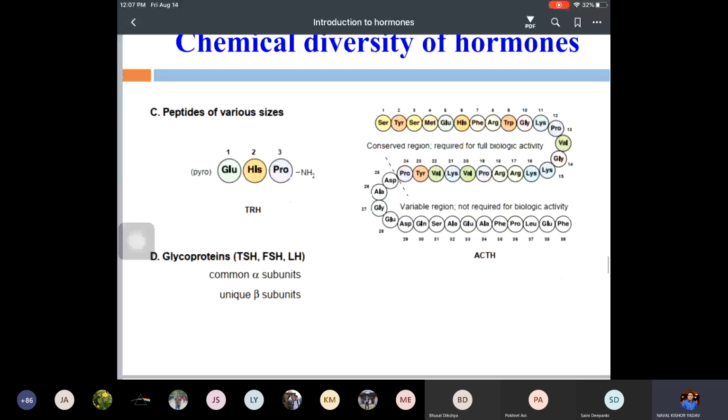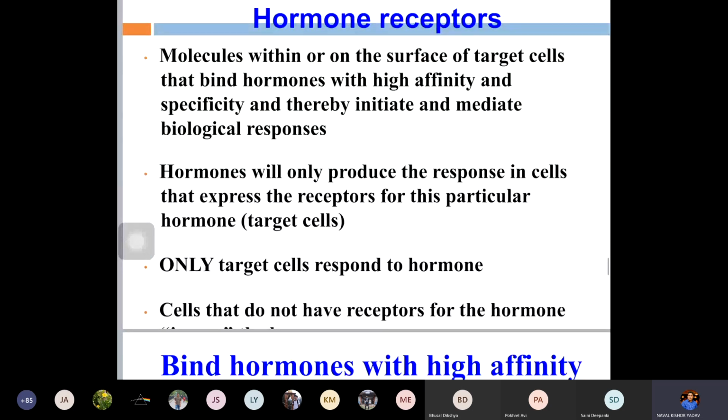After that only, it can initiate and mediate the biological functions. So it indicates these receptors are very important for hormone functions. Only target cells that have the specific receptors respond to the hormones.